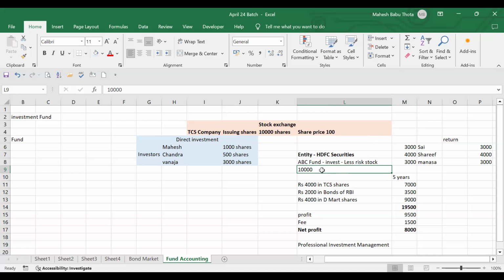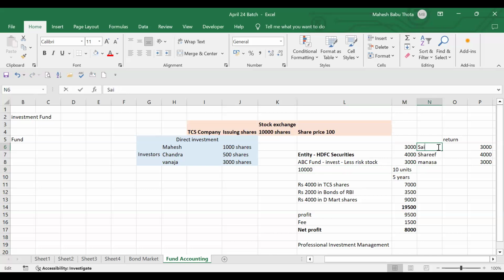So what these guys will do is divide this 10,000 rupees into units. Let's say they divide it into 10 units. Sai has invested 3,000. How many units will he get?